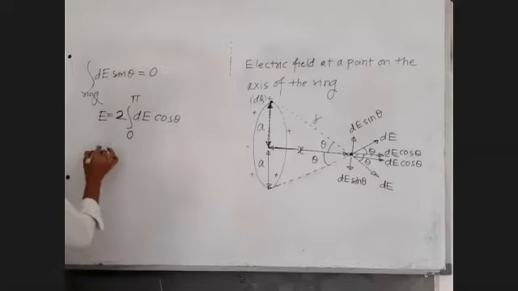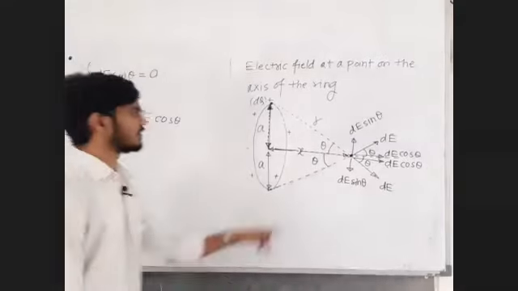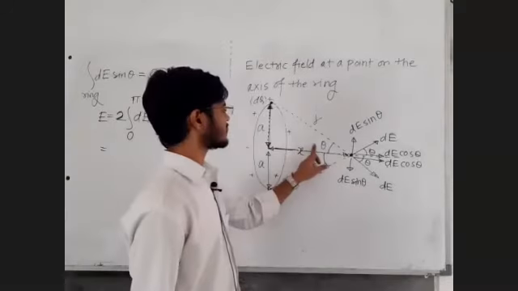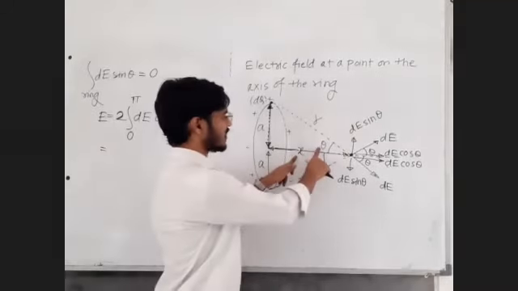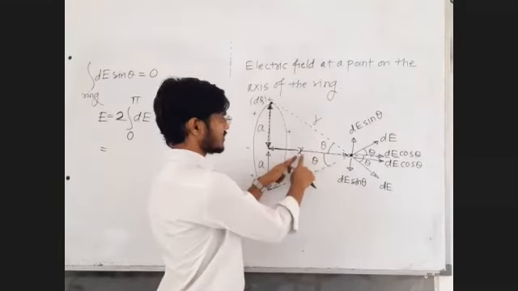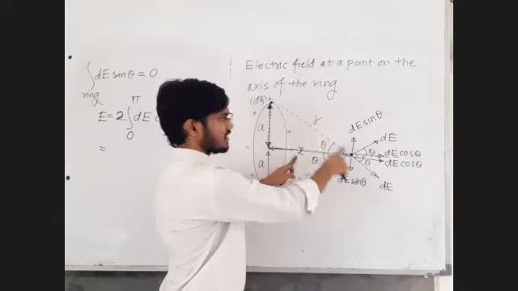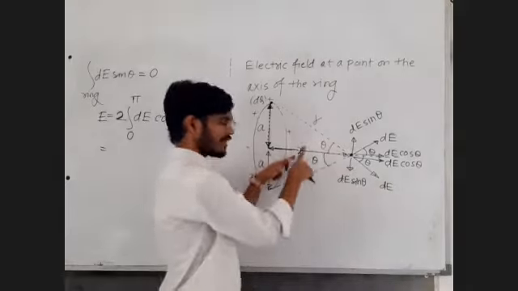Now, this theta is a constant value. Is this theta going to change? Cos theta is adjacent upon hypotenuse. This r is a constant distance, and this x is a constant distance.